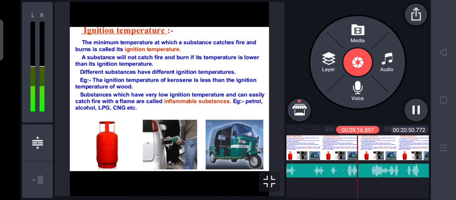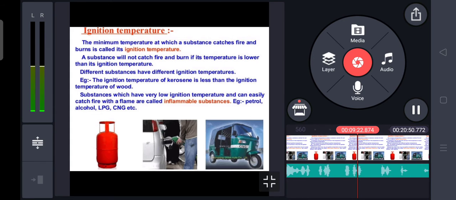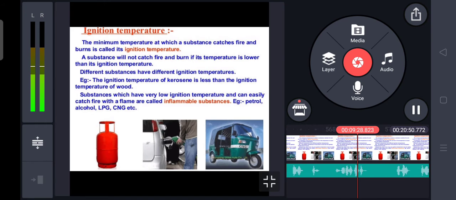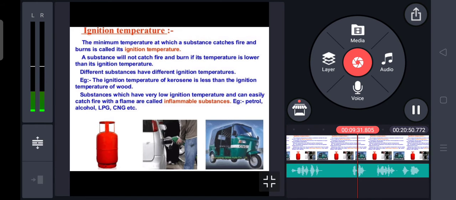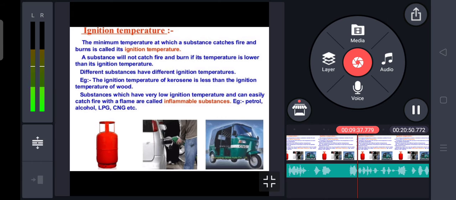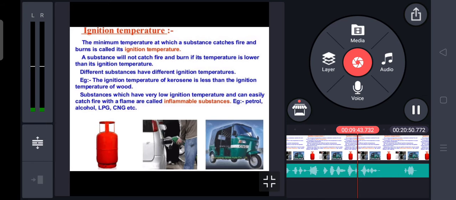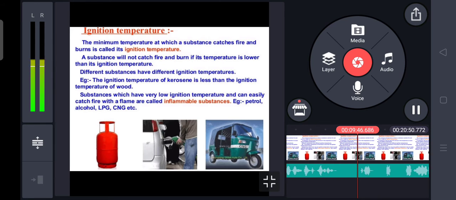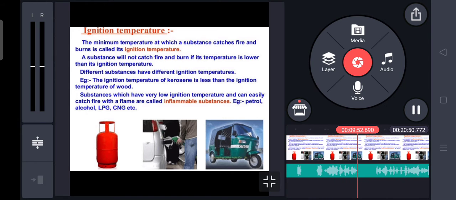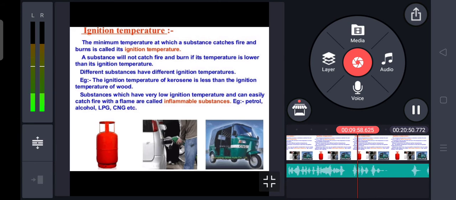So those substances which have very low ignition temperature and can easily catch fire with a flame are called inflammable substances. And there are so many inflammable substances like alcohol, kerosene, CNG, LPG, biogas, even petrol also. These are a few examples of inflammable substances because these substances easily catch fire. Some substances have high ignition temperature, for example, wood. Those substances which have high ignition temperature catch fire with difficulty.